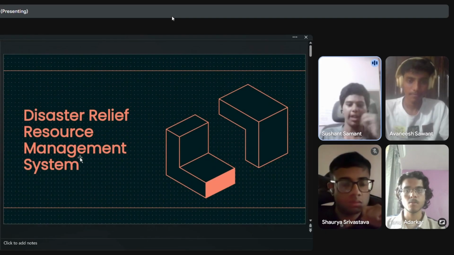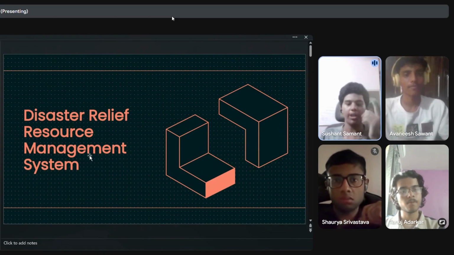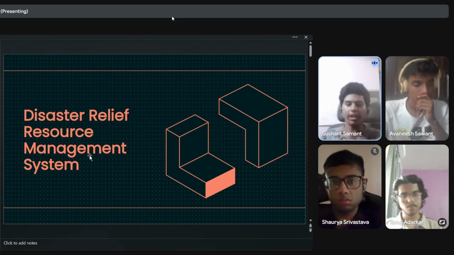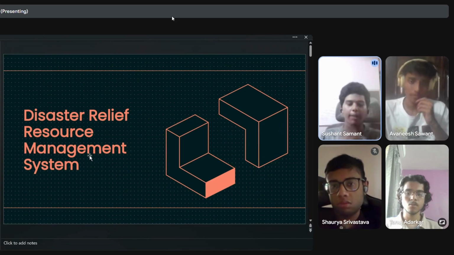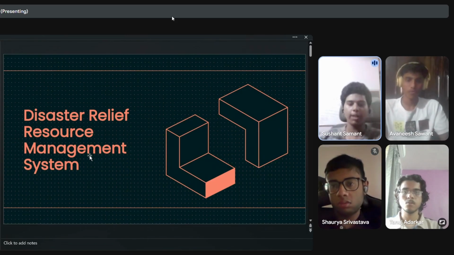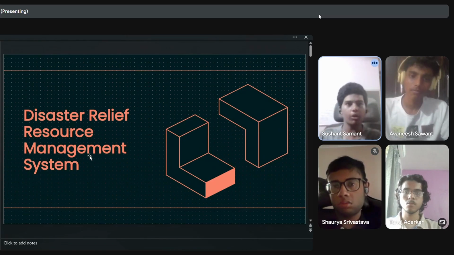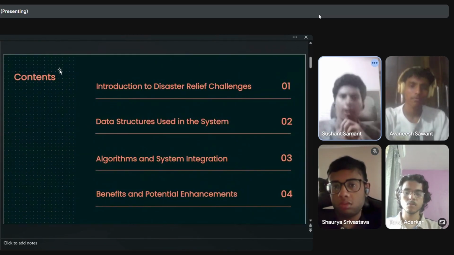Disaster relief resource management system. Our aim is to efficiently manage emergency relief operations using data structures like graph and priority queues. In real life situations such as floods or accidents, multiple locations might need help at the same time. So our system helps decide which area to attend first and what's the shortest route to reach them. So these are the contents.